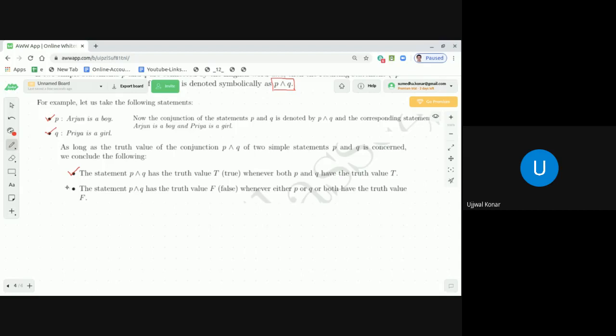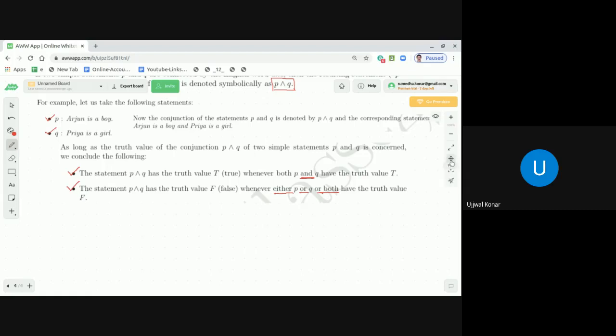The statement P and Q has the truth value F whenever either P or Q or both have the truth value F. Okay, these are very important statements. Either P or Q, either or both. Okay, these are very meaningful statements. And for the previous statement, 'and' is a very important word here, actually, more than a statement.